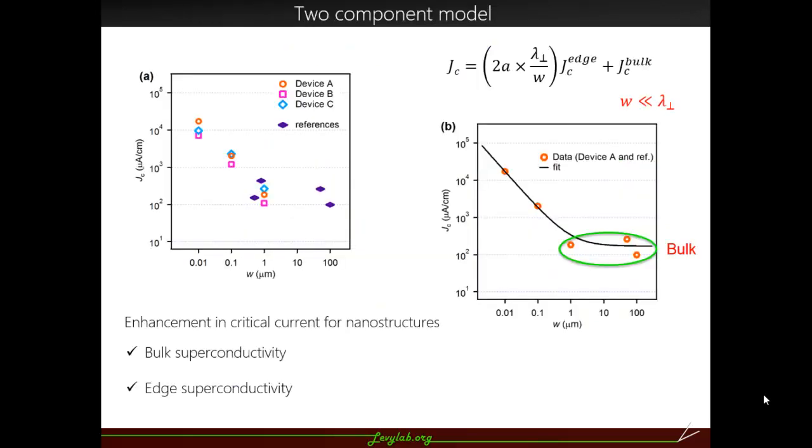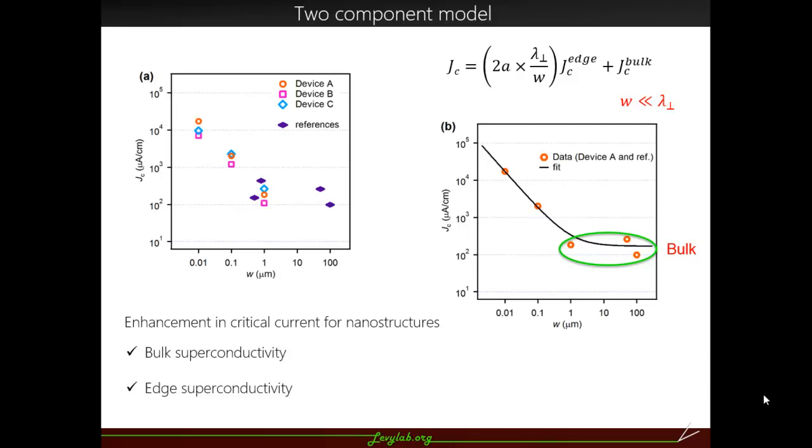So here I compare various literature and our data. At least in the 1 micron section, in all 3 devices, the values we see for critical current density also scale with the references on LAO-STO, which are made with different widths and geometries, and we have more or less the same value. So we believe that in the bulk, like the 1 micron section, it scales well and agrees with the literature. However, in the 100 nanometer or smaller sections, we see a clear enhancement in the critical current.